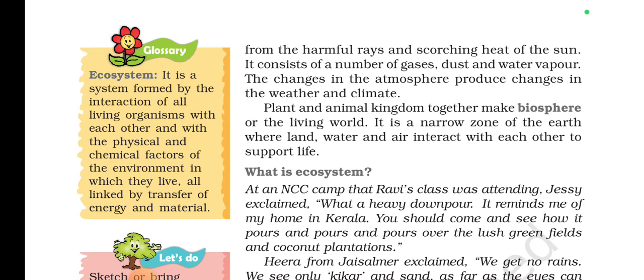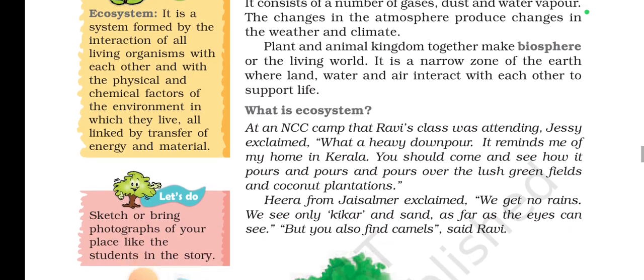And here you have been given again a fact about the environment. So what is an ecosystem? It is a system formed by the interaction of all living organisms with each other and with the physical and chemical factors of the environment in which they live, all linked by the transfer of energy and material. So it is about all living organisms and their interaction, be it physical or chemical, thereby the transfer of energy and material.